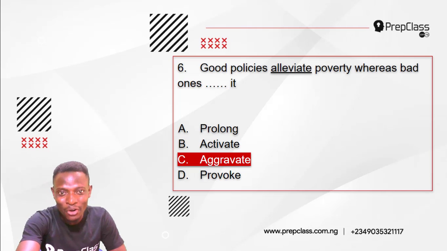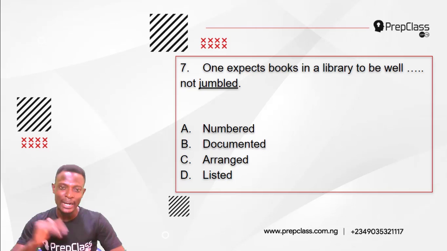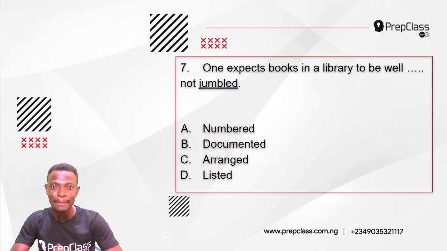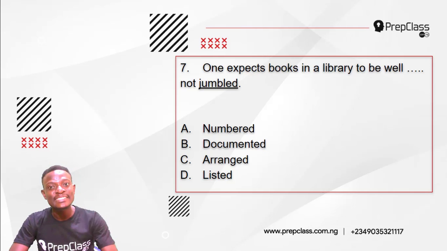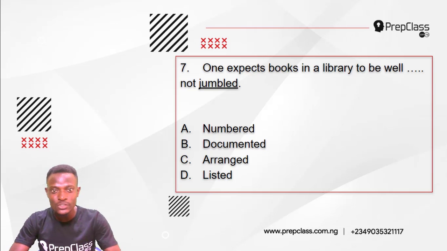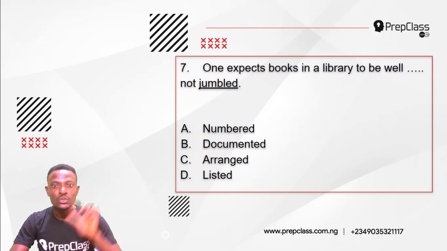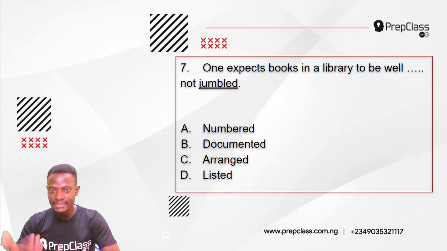Alright, moving on, question 7. Remember, we are to select the option that is the most nearly opposite meaning to the underlined word and will at the same time correctly fill the gap in the sentence. Question 7 reads, one expects books in a library to be well dashed, not jumbled. The underlined word here is jumbled. So we are to select the option that is the most nearly opposite meaning to jumbled and will correctly fill the gap in the sentence.